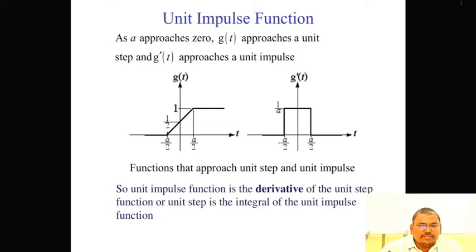Next, the unit impulse function. As a approaches 0, g of t approaches the unit step, and the derivative of g of t approaches the unit impulse. Delta of t is equal to 1 for t is equal to 0. So, the unit impulse function is the derivative of the unit step function, and the unit step function is the integral of the unit impulse function.